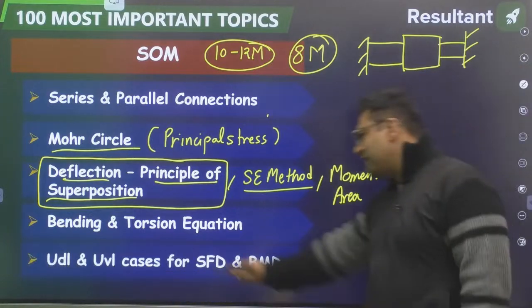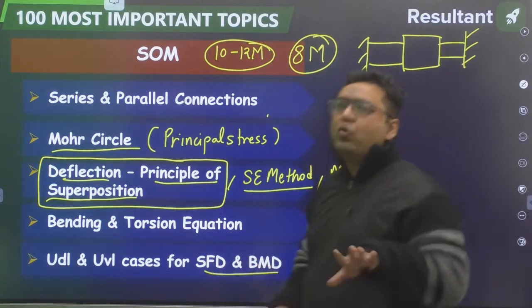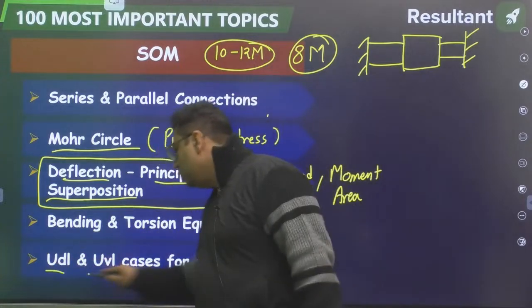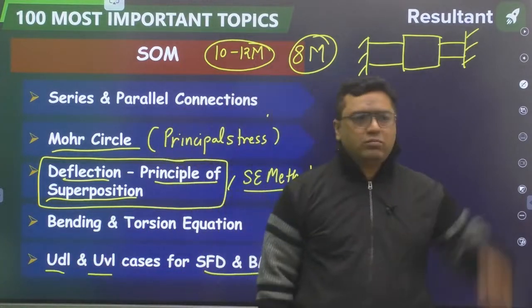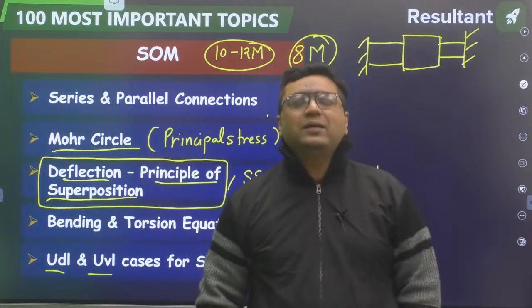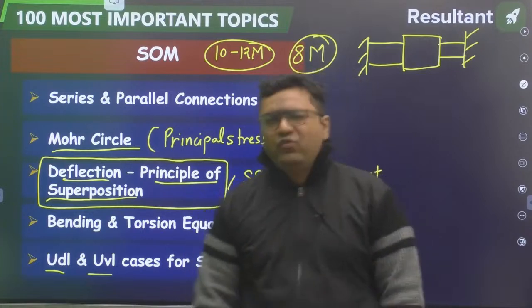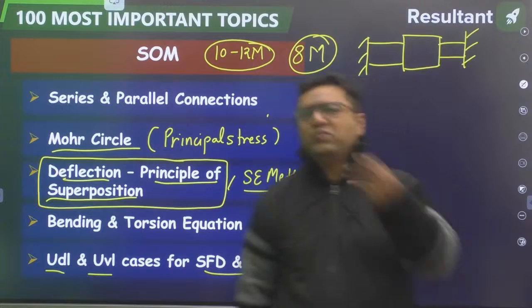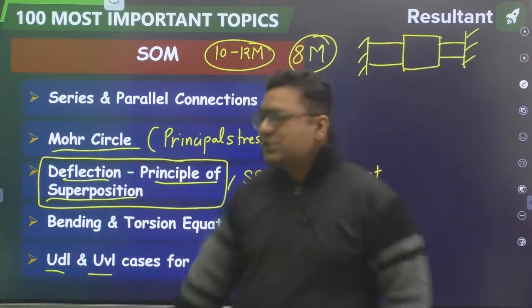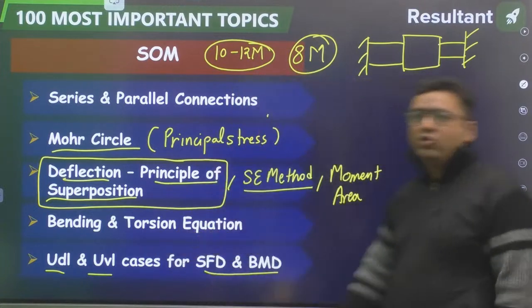Then my dear, for SFD and BMD, you should go for point load, UDL, UVL. No need to go for more than that, because axis symmetric loading chances are very less. But if you go for the empirical relation, you can solve any type of question. So this is going to be one more topic for strength of materials.